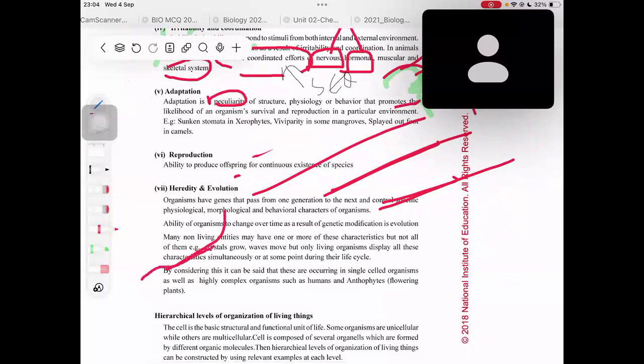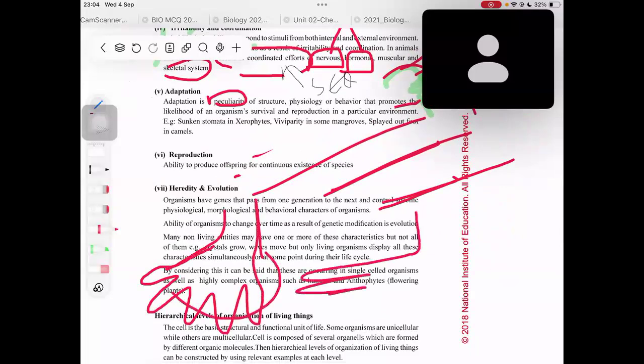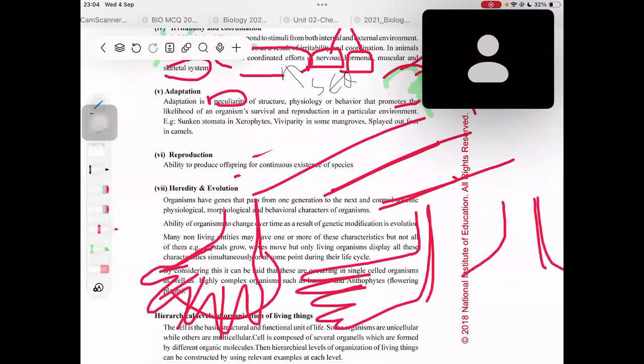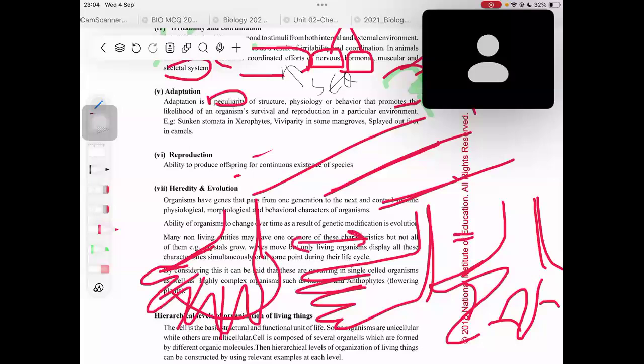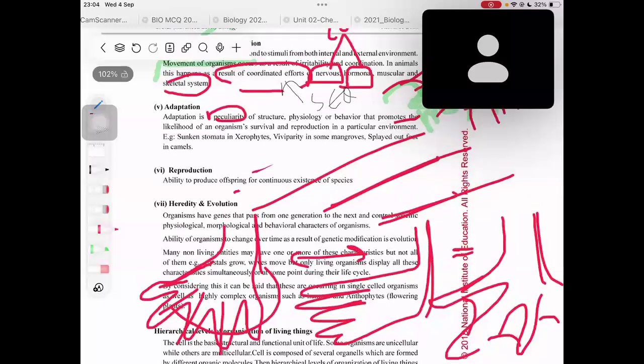Now, the camel has splayed out feet like this. Their feet have a high surface area, but our feet are not splayed out like this, right? We just have some toes. And if you take the chicks, the hens and all, they have different feet. They have webbed feet, right? Even ducks have webbed feet. So these structures are different and strange from each other, right? So adaptation is the peculiarity or the strangeness of a structure, physiology or behavior.